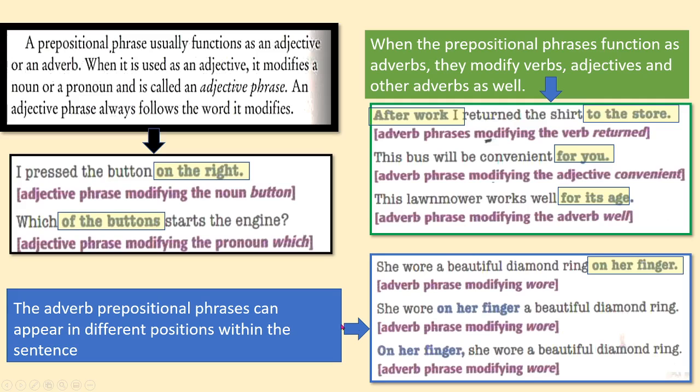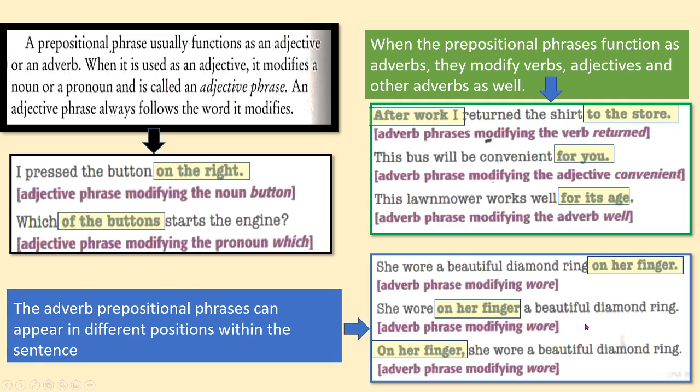So the adverb phrases can appear at different places in the sentence. Okay? Look at this example. She wore a beautiful diamond ring on her finger. So you see on her finger is here at the end, but then in the second example, she wore on her finger a beautiful diamond ring. Then you have the prepositional phrase in a different place, right? And still another at the beginning: on her finger she wore a beautiful diamond ring.